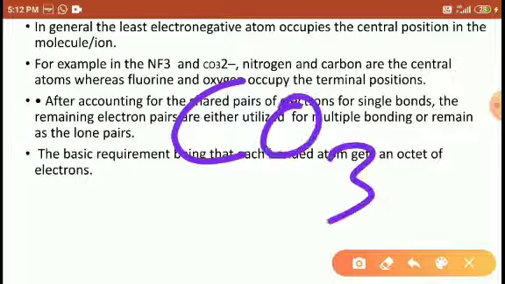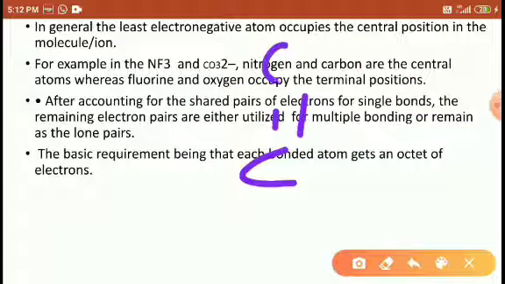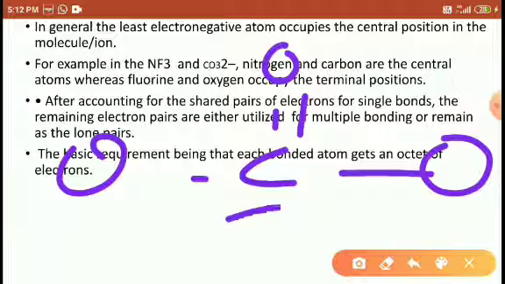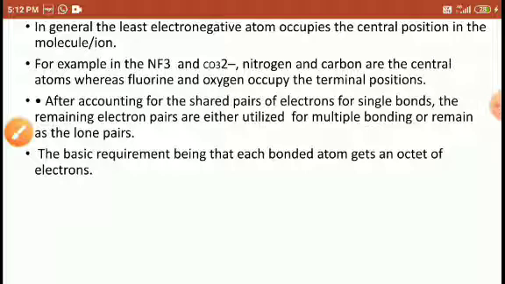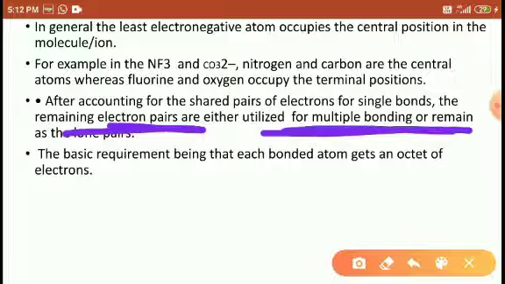Similarly, CO3 2 minus, the structure is like I already showed you. So carbon is the least electronegative and oxygen is the highly electronegative atom. According to the shared pair of electrons in the single bond, the remaining electron pairs are either utilized in multiple bonding or remain as lone pairs. So the atoms having extra pairs of electrons either use the electron pairs to form multiple bonds or keep them as lone pairs.